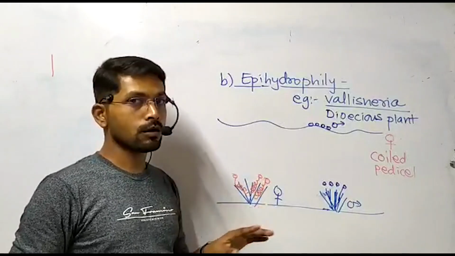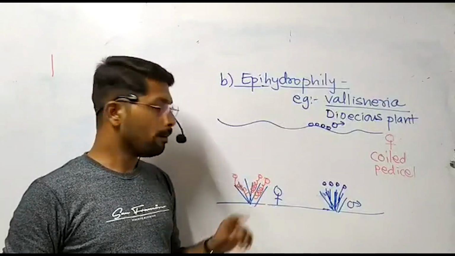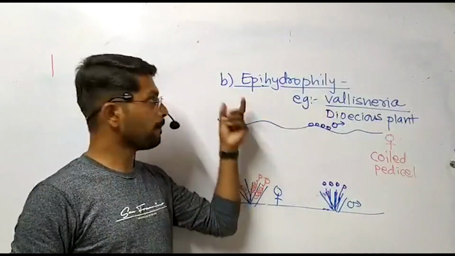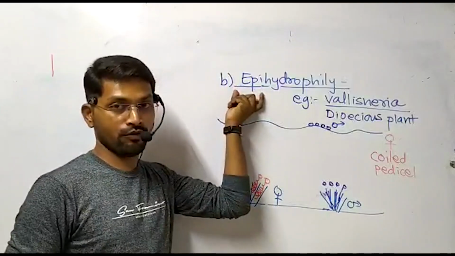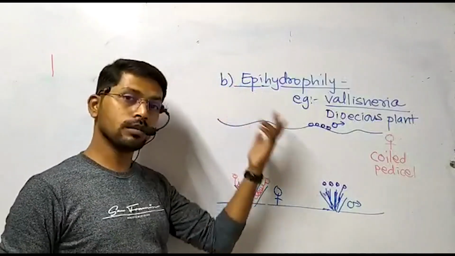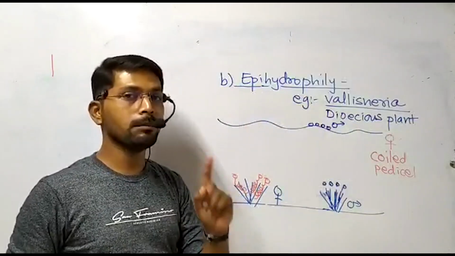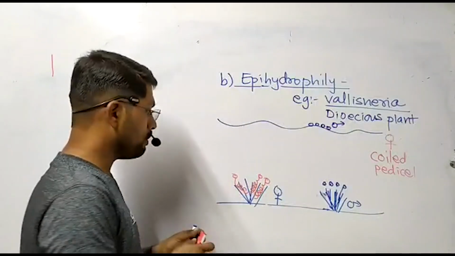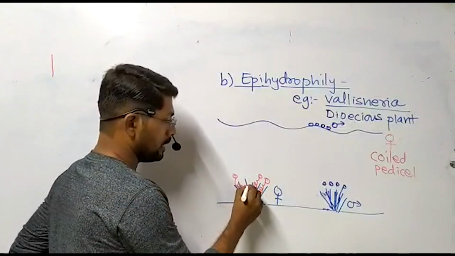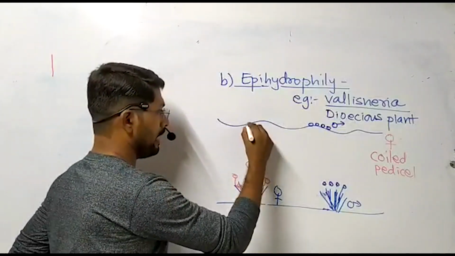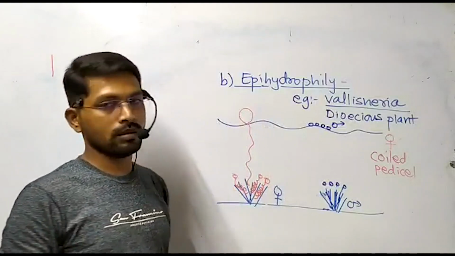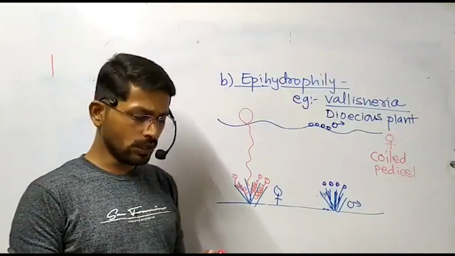So female flowers are not detached from the mother plant, but they come on the surface. Focus here, epihydrophily. Female flowers are coming on the surface by uncoiling the coiled pedicel. Very important characteristic feature. So female flower at maturity, the pedicel becomes uncoiled and the female flower is raised on the surface of water.